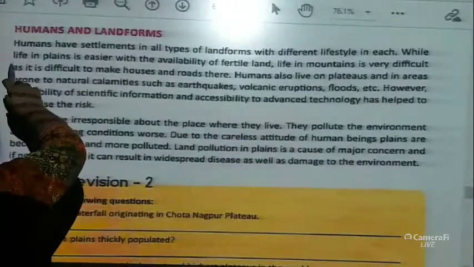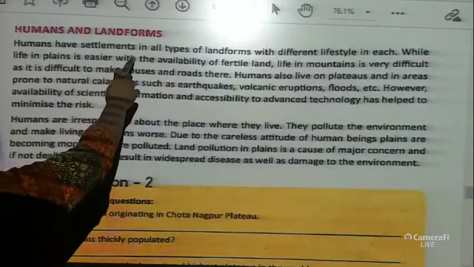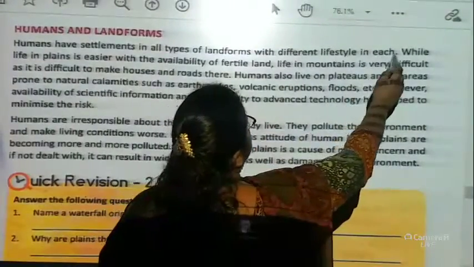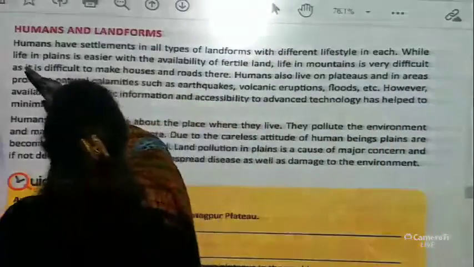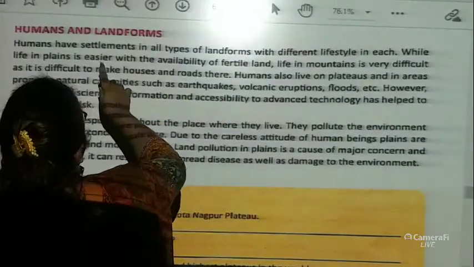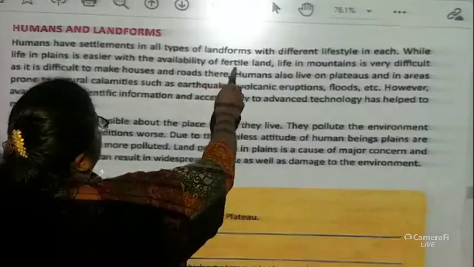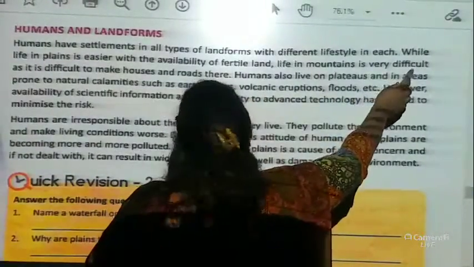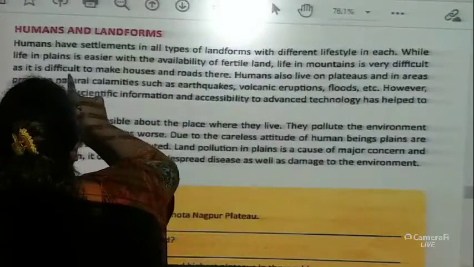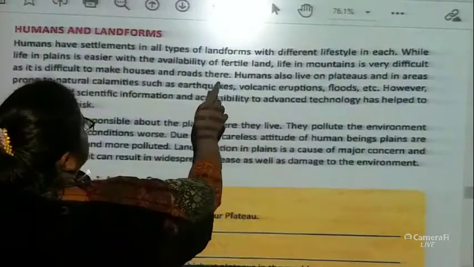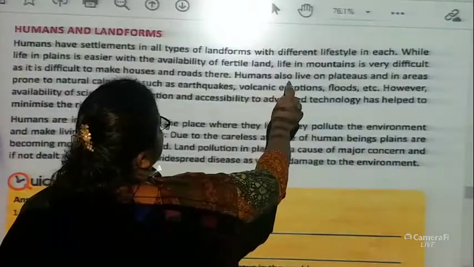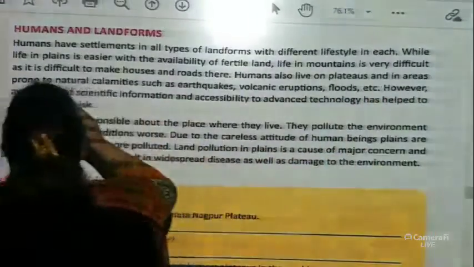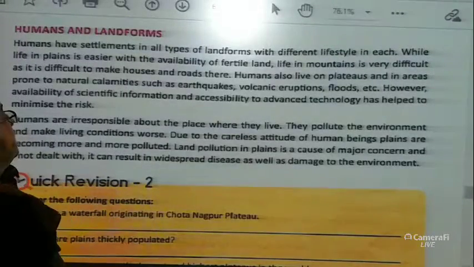Humans and landforms. Humans have settlements in all types of landforms with different lifestyles in each. While life in plains is easier with the availability of fertile land, life in the mountains is very difficult, as it is difficult to make houses and roads here. Humans also live on plateaus and in areas prone to natural calamities.